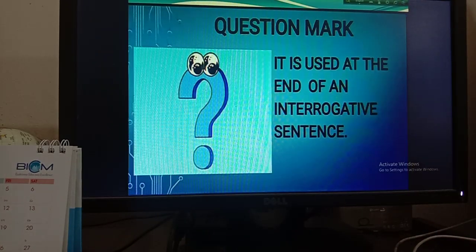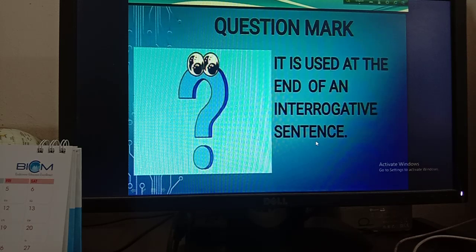Now I am going for question mark. So you know what is question mark? This is question mark. It is used at the end of an interrogative sentence. So you know what are interrogative sentences? Interrogative sentences are used to ask questions. So we use question mark at the end of an interrogative sentence.